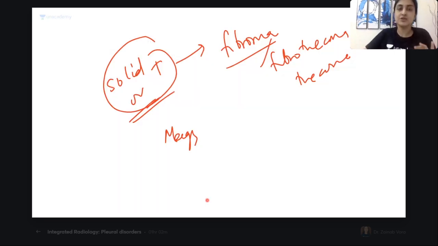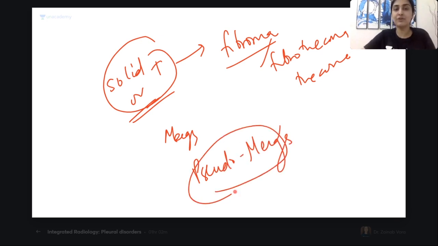All right, so this is our solid ovarian tumor. Where do we have pseudo-Meigs now? Where do we have pseudo-Meigs? So apart from these tumors, they found that there were various other lesions which were also producing Meigs syndrome.